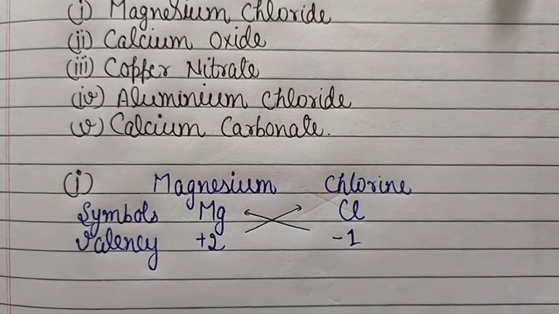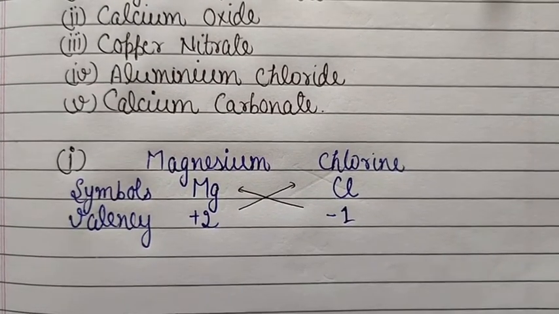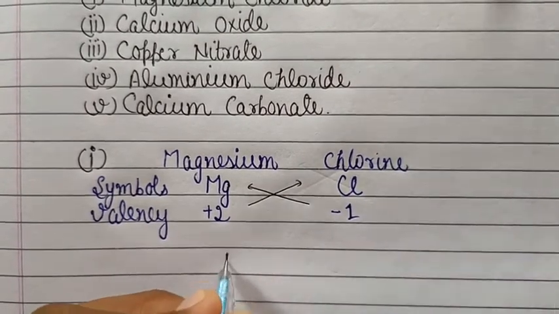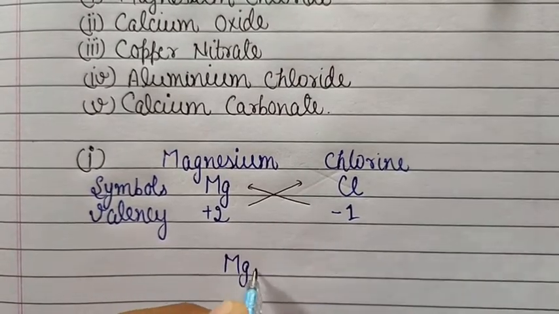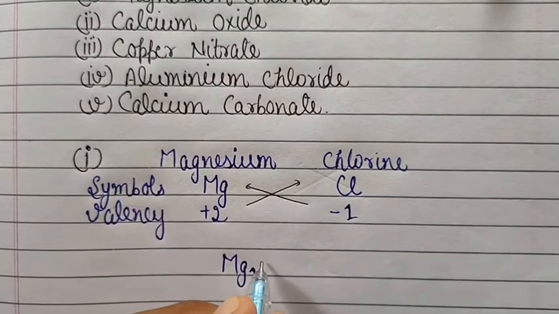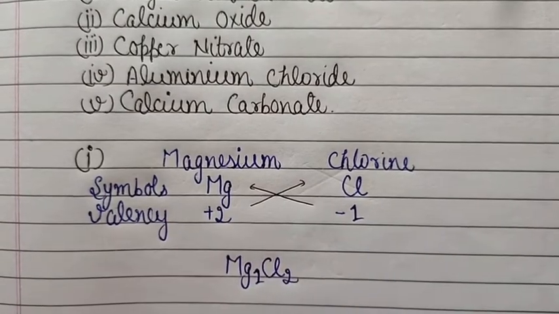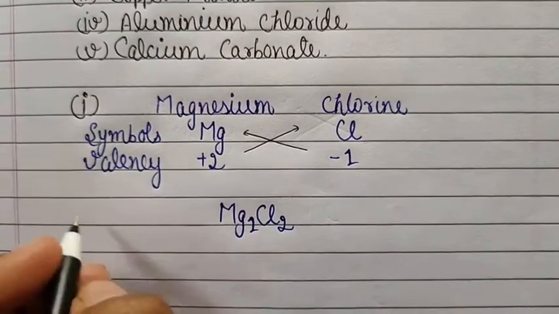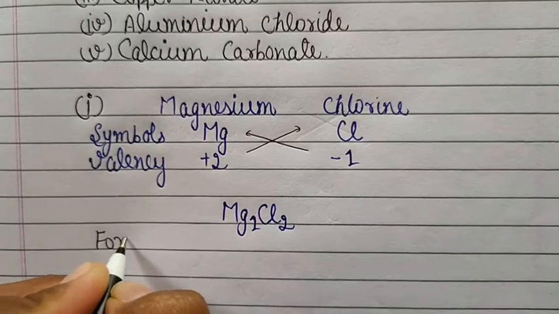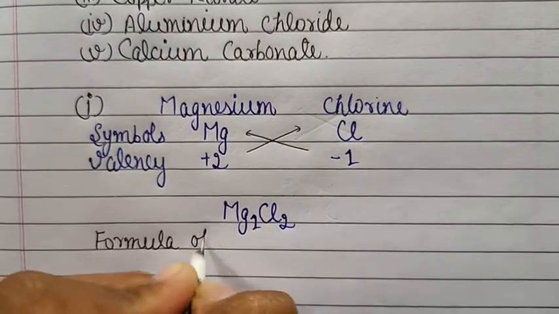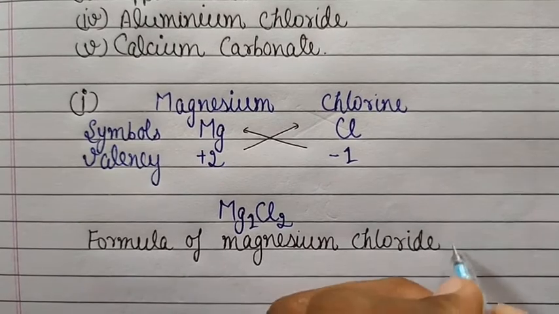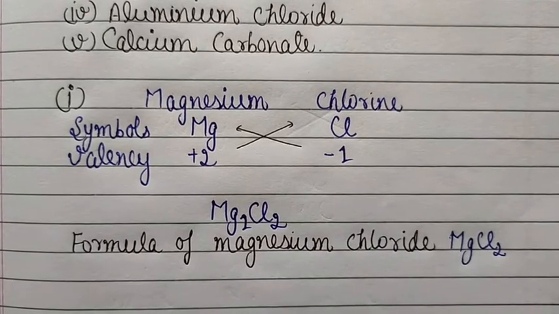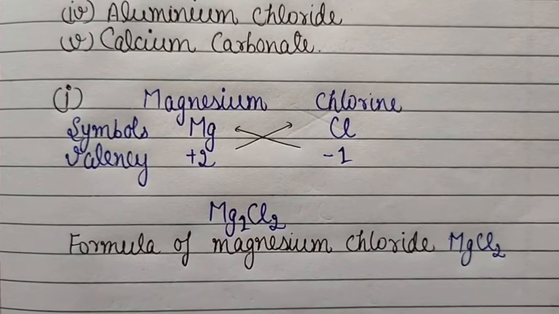And what we have studied in the rules, that the symbol of metal, or the name of the metal, will be written first. So we will write Mg, its crossover valency 1, and then we will write the non-metal and its crossover valency 2. Okay students, what is the formula of magnesium chloride? The formula of magnesium chloride is MgCl2.